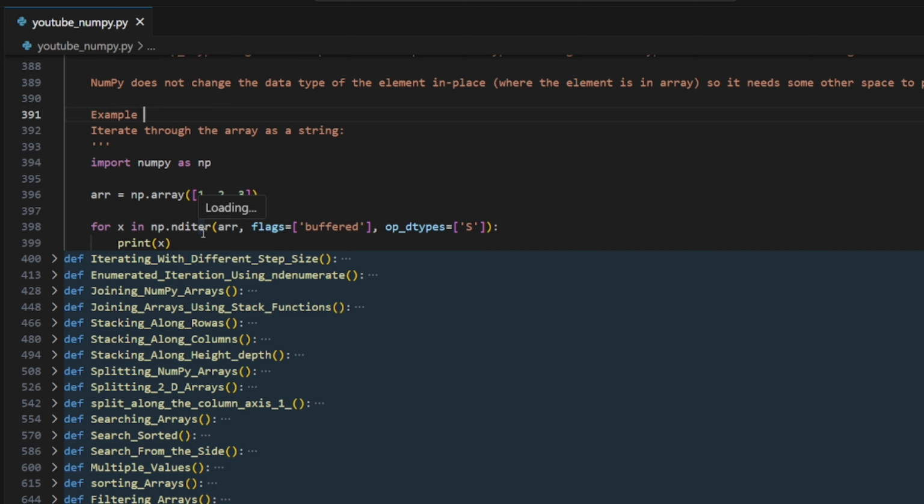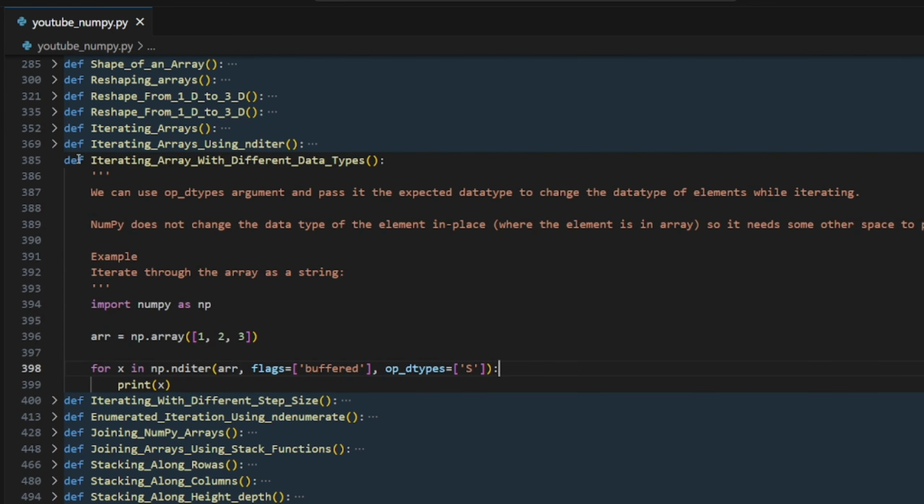That's pretty interesting. What do we have to do? We need to iterate with nditer, the array name, and here the flags equal to a list. Inside that we have buffered, and op_dtypes, the data type. We can name that, and we are having a string.